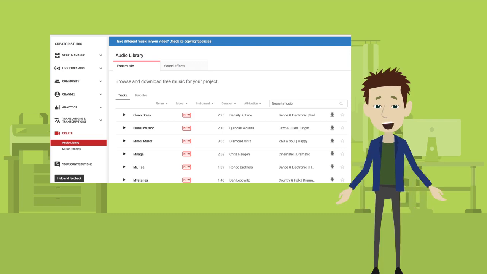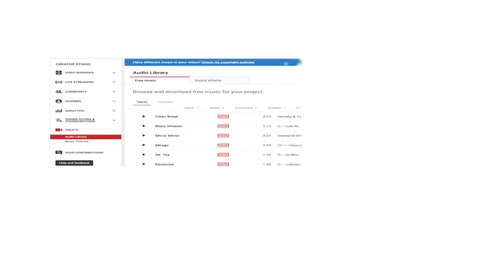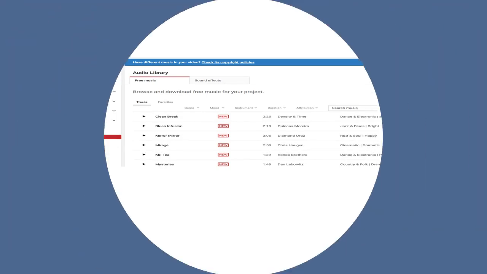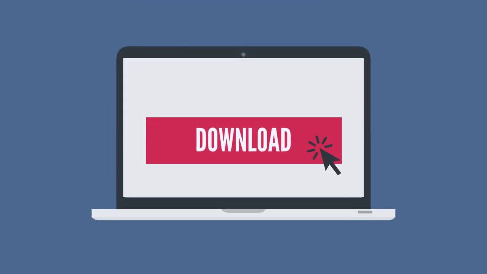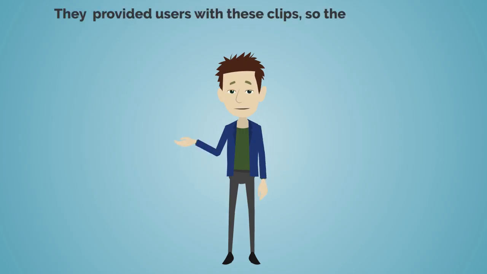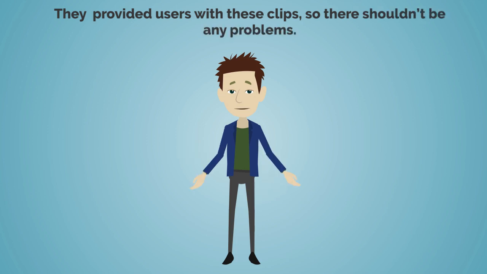Then a list of songs will appear, all according to your specification. You can sample these songs and see if you like them. Once you find something you like, go onto the right side of the audio clip and click on the downward-facing arrow. Then the file will download straight to your computer. You won't have to worry about any copyright issues or demonetization, as these are all clipped by YouTube, and they've provided users with these clips, so there shouldn't be any problems.